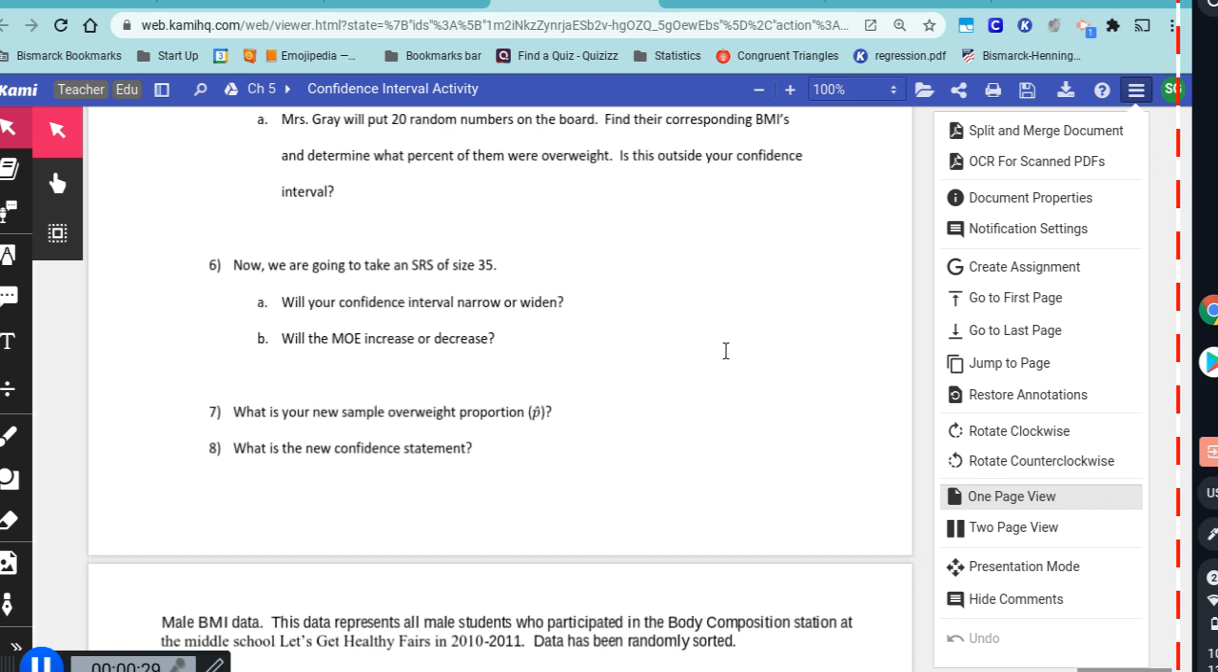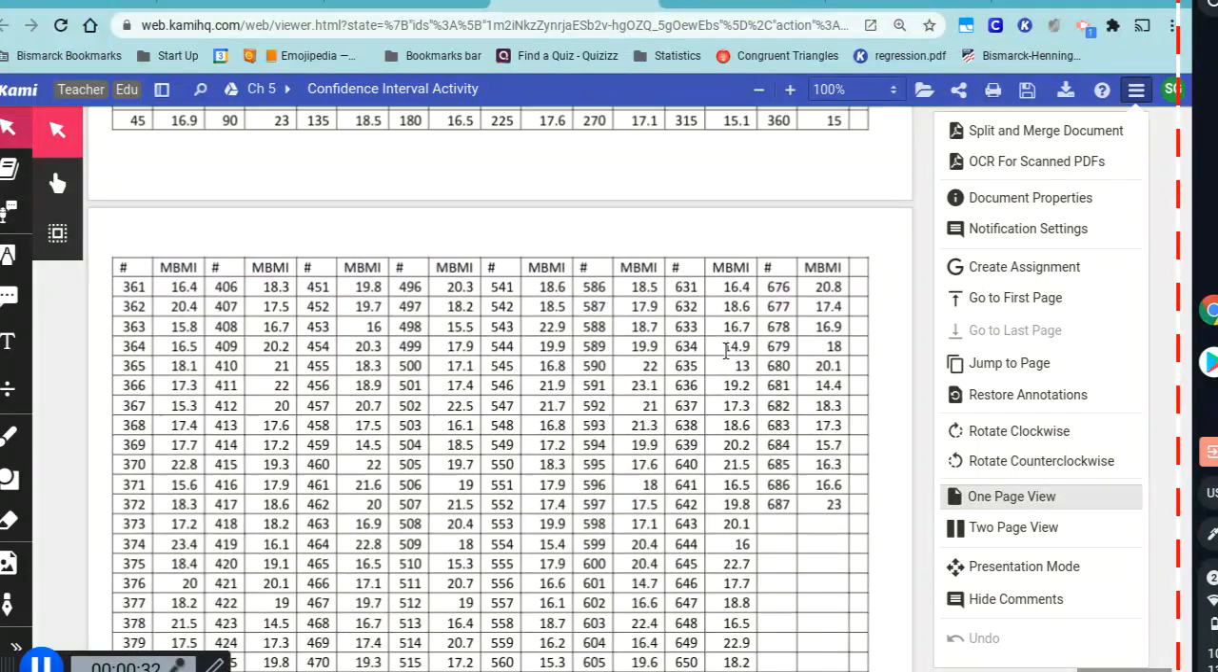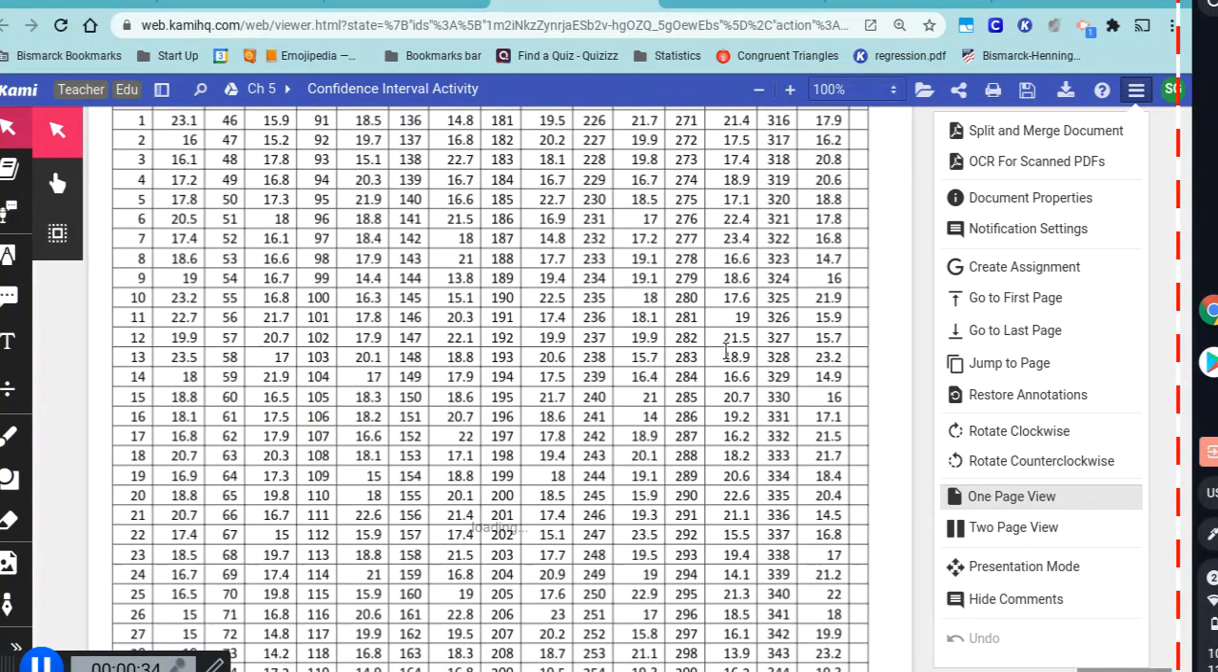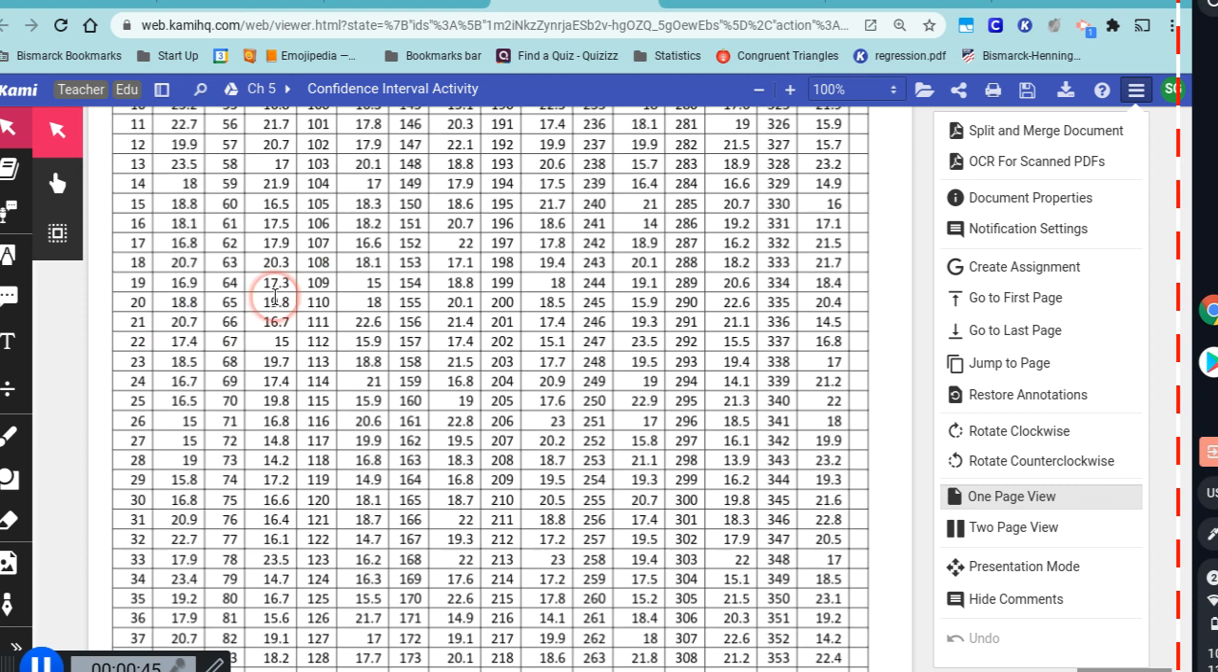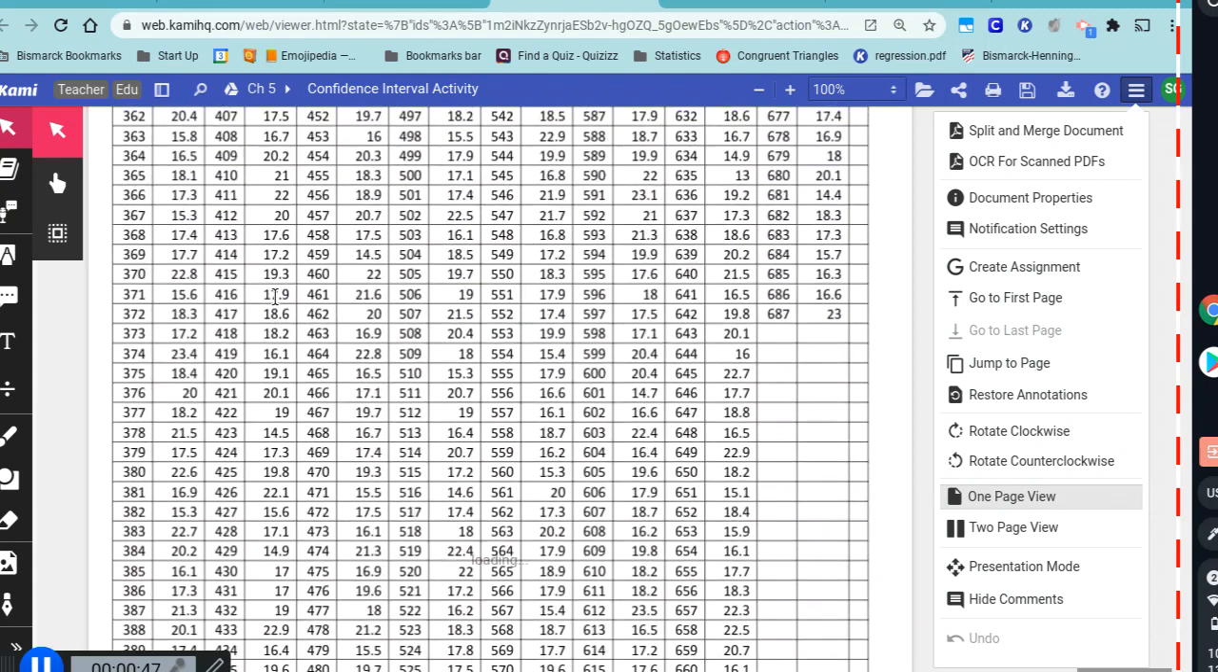All right, so actually, if you'll notice, the last two pages are just the male data, because that's all we're going to do. And it's a list of all of their BMI. So we have student number 1, his BMI was 23. Student number 46, his BMI was 15.9. All the way down to student number 687, and his BMI was 23.